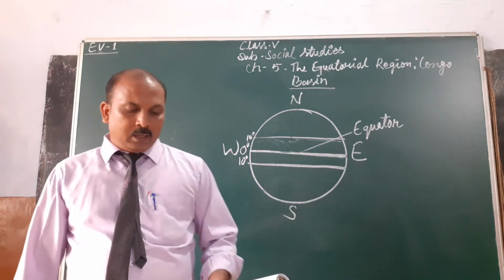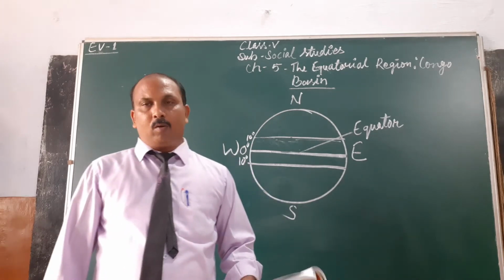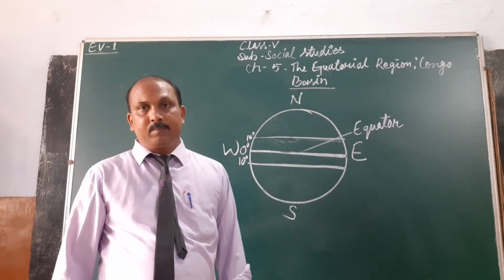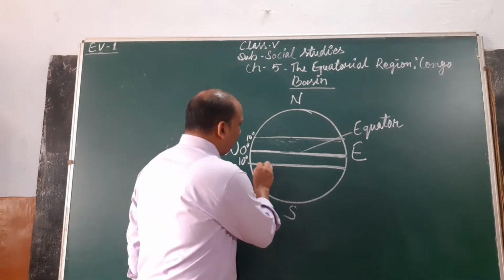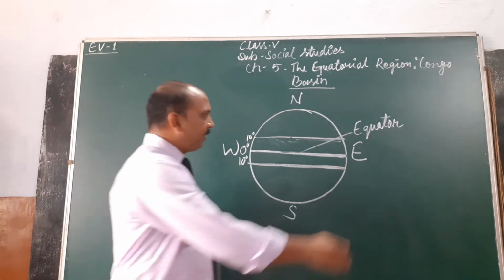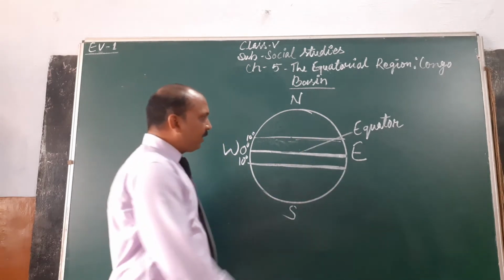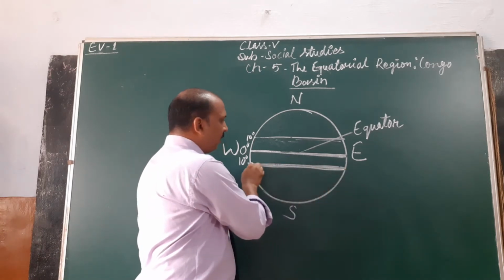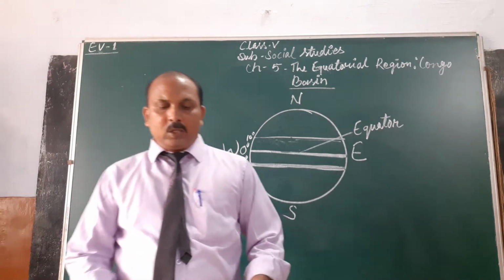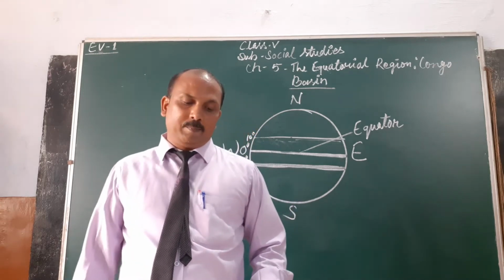In this chapter we will study the Democratic Republic of the Congo. One more thing, this region is very hot. Here we find a hot and humid climate because the sun's rays fall directly on the equator. That is why the climate of this region is hot and humid. Now let's talk about the Democratic Republic of the Congo, also called the DRC.